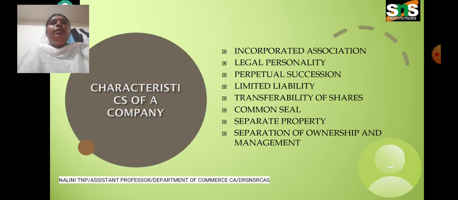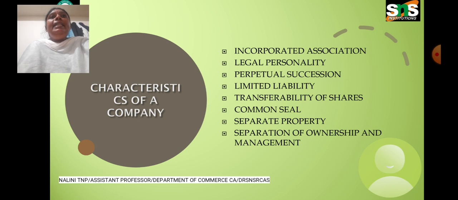The first one is incorporated association. A company must be incorporated or registered under the Companies Act with the minimum number of members required for this purpose. It is 7 in the case of a public company, and in the case of a private company it should have at least 2 members.